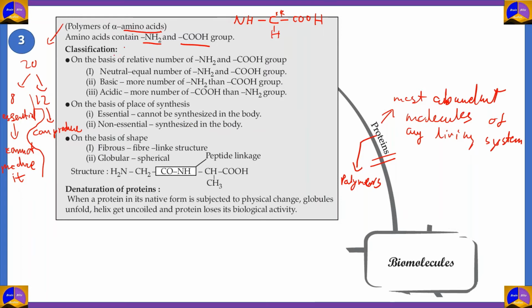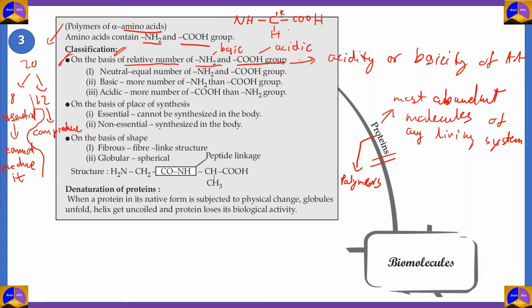Let's look at classifications of proteins. The first is on the basis of the relative number of NH2 and COOH groups. This is pretty important because this describes the acidity or basicity of an amino acid. The important thing to note here is that an amine group is generally basic in nature and a carboxyl group is generally acidic in nature.